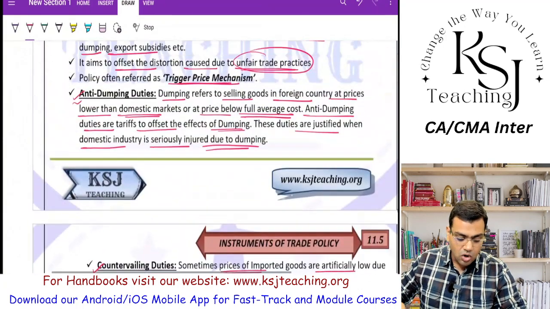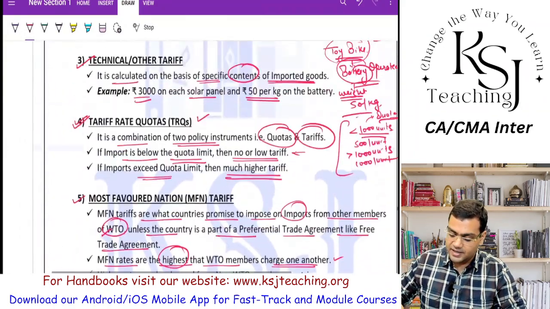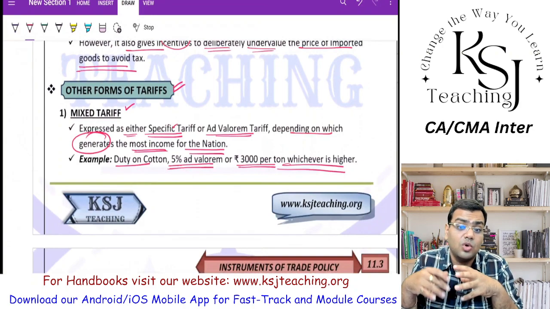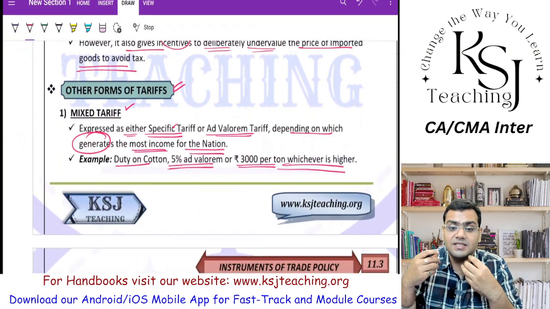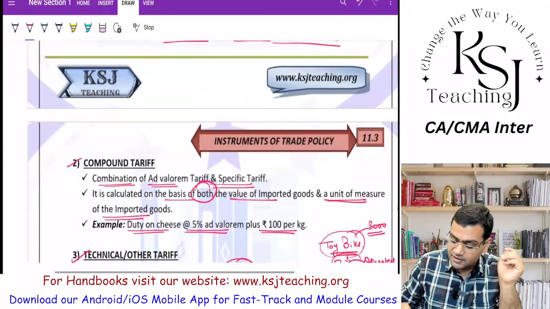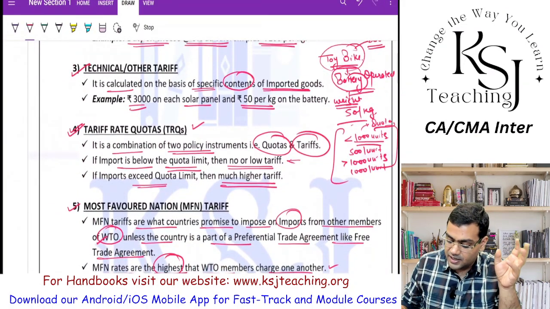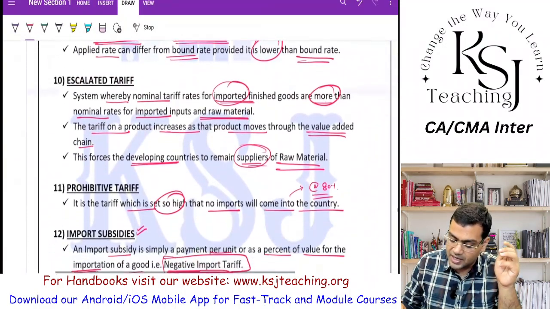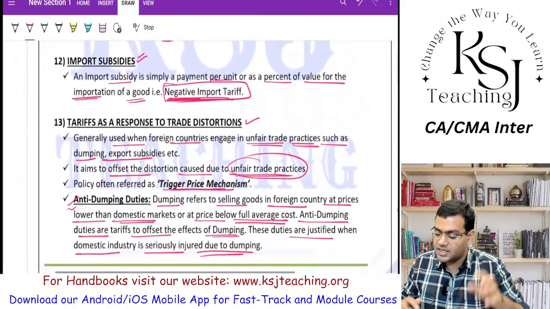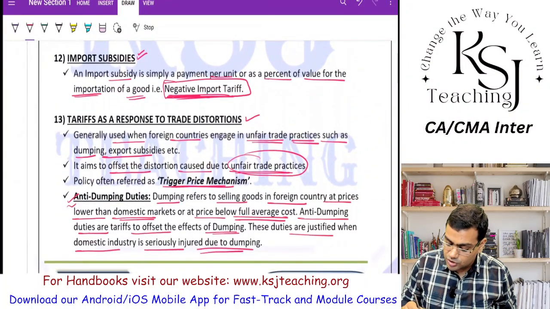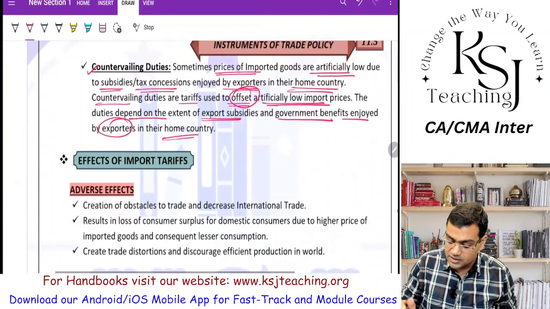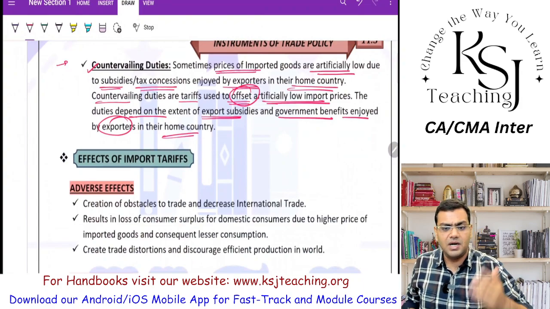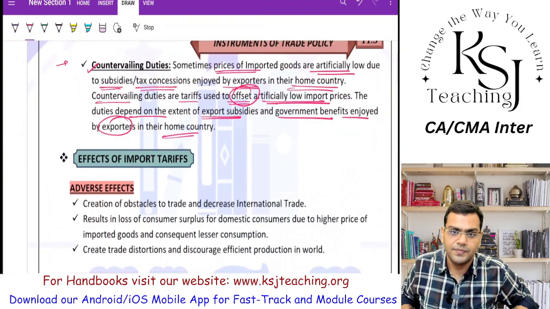So these were all the tariffs. And as I told you, there are lots and lots of tariffs. So what you have to do is go through all the tariffs once again. You have to revise these tariffs 3-4 times, right? Mixed tariff, compound, technical, tariff rate quotas, most favored nation, variable tariff, preferential tariff, bound tariff, applied, escalated, prohibitive, import subsidies, tariff as a response to trade distortion. This question on anti-dumping and countervailing has been asked in the past also, right? So these small things are important. Just revise it multiple times, you will be able to remember everything, right?